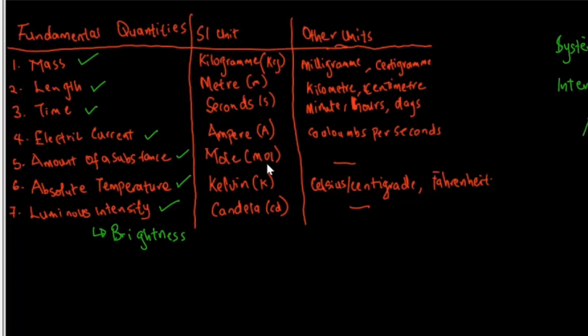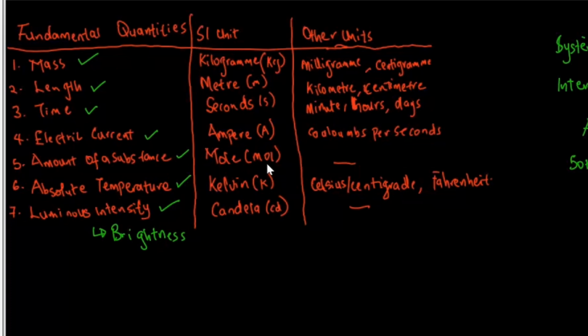So if I leave country A and go to country B, and in country A I measure something as 50 kilogram, if I go to country B, 50 kilogram will also stand as 50 kilogram. If I leave country B and go to country C and I take this particular substance for 50 kilogram, it's still going to remain 50 kilogram in country C. So it is a system that has been agreed upon by various scientific bodies in the world to use.